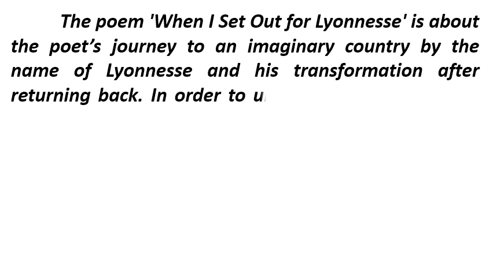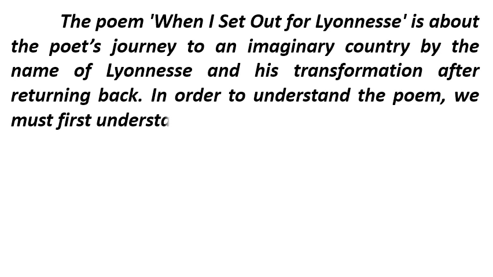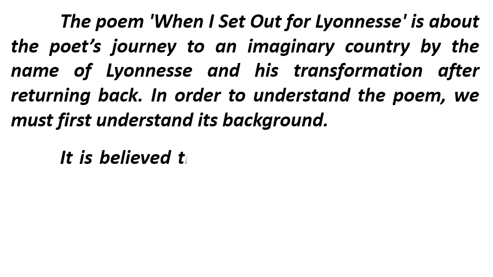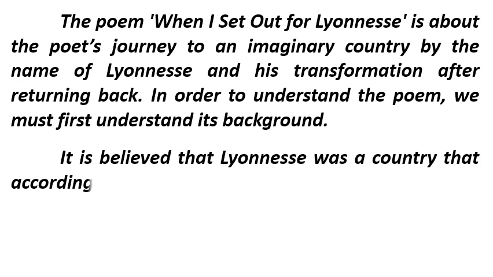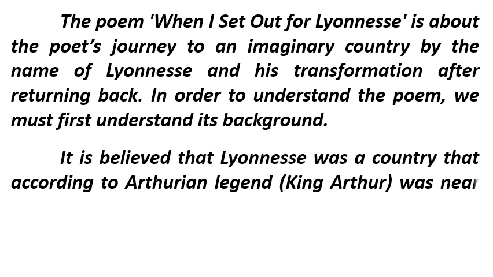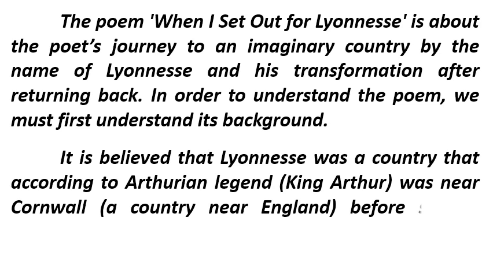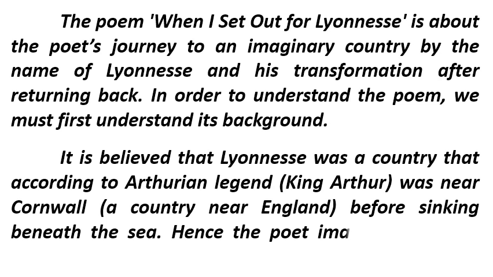In order to understand the poem, we must first understand its background. It is believed that Lyonnesse was a country that, according to Arthurian legend, that is King Arthur, was near Cornwall, that is a place near England, before sinking beneath the sea. Hence, the poet imagines going to that city.